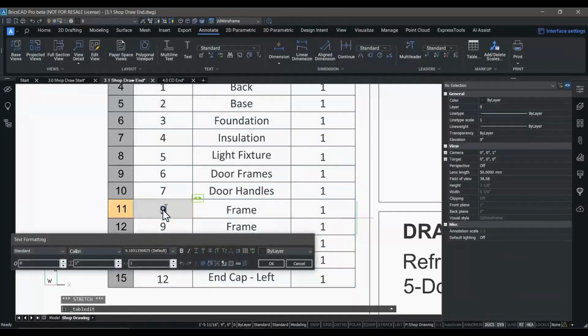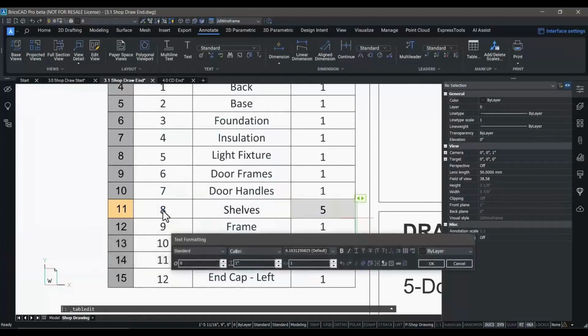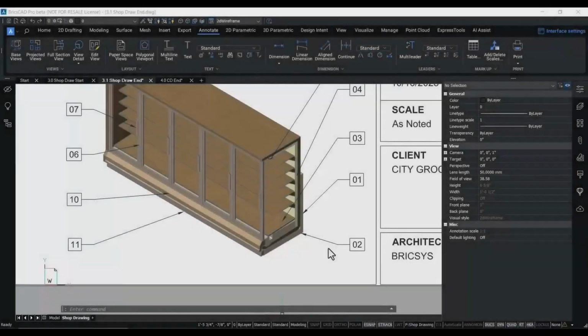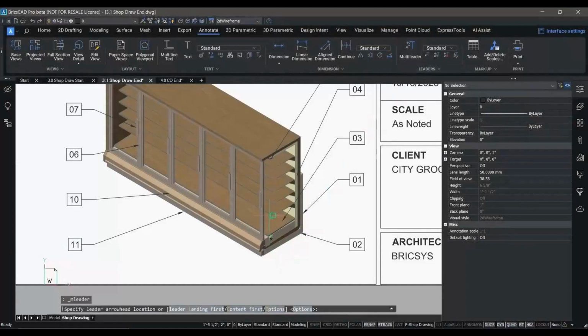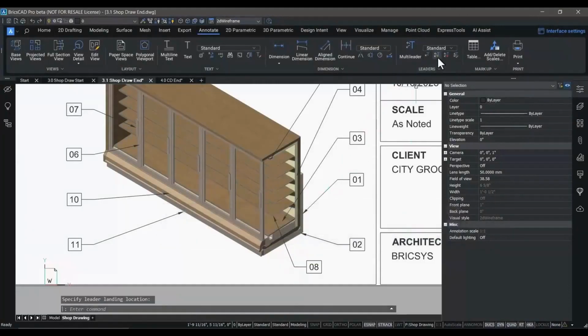These types of functional enhancements make it that much easier to accelerate the time it takes you to get to that deliverable documentation that you need to get work done. Now you'll notice we had to add a row in our table. Let's add the requisite leader here, but we want to point to all 5 shelves, so we'll simply use a multileader with multiple arrowheads to pick out those 5 shelves, and our shop drawing is generally complete.